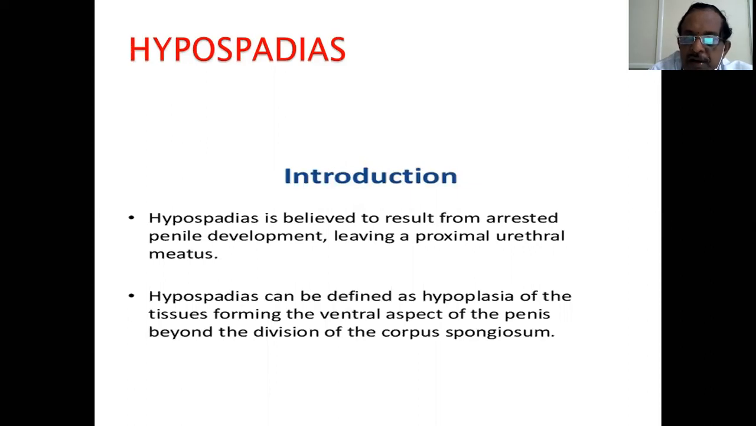It is believed to result from arrested penile development, leaving a proximal urethral meatus. So the urethra and the muscle are developed only up to a certain extent, and later on there is no development, so it is a fibrous tissue. The fibrous tissue tags on the glans to cause chordee. So it can be defined as hypoplasia of the tissues forming the ventral aspect of the penis beyond the division of the corpus spongiosum. So the corpus spongiosum also develops only up to a point.